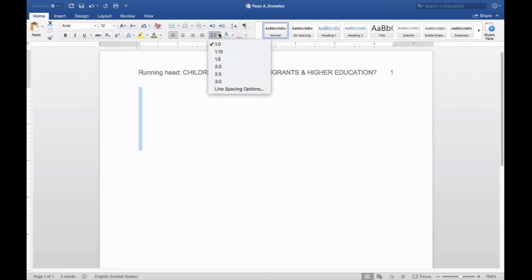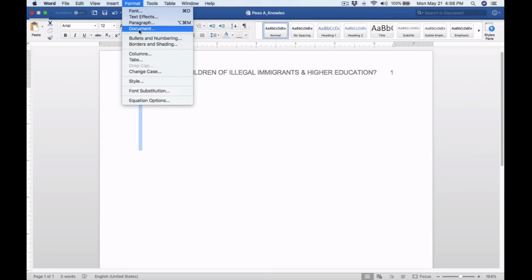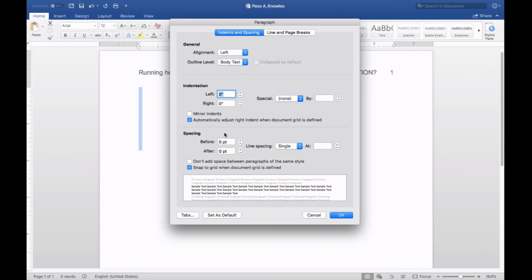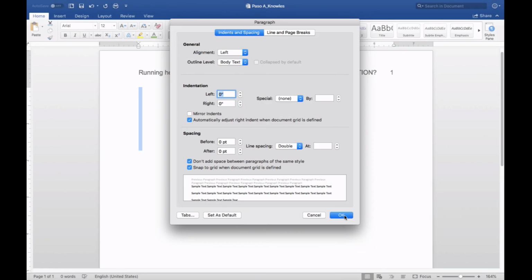So I can either click on the shortcut key, or I can click Format, Paragraph. I'm going to scroll down to spacing. Before should be 0 points, after 0 points. Line spacing should be double. And then don't add space between paragraphs of the same style needs to be checked. Click OK.